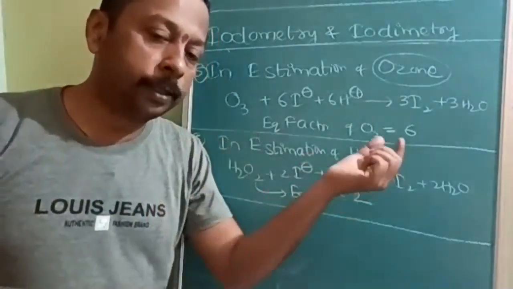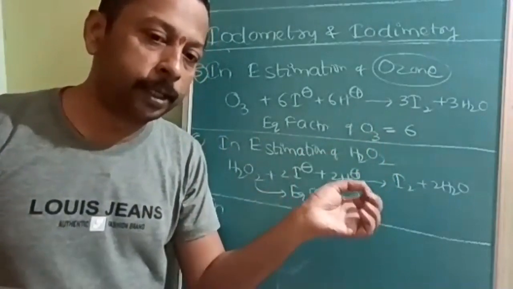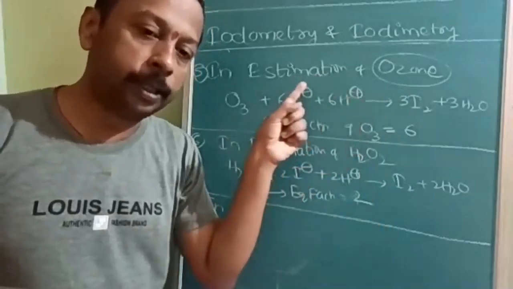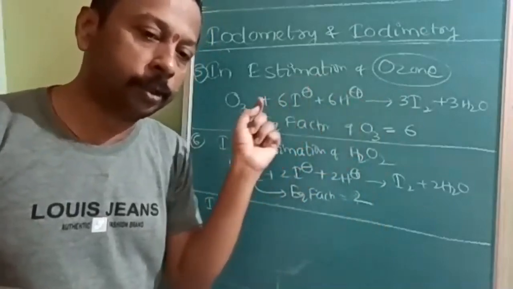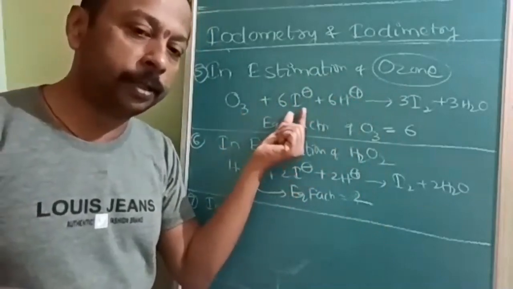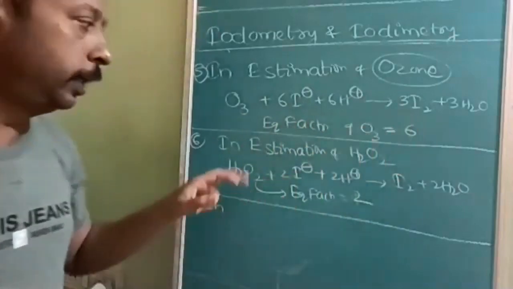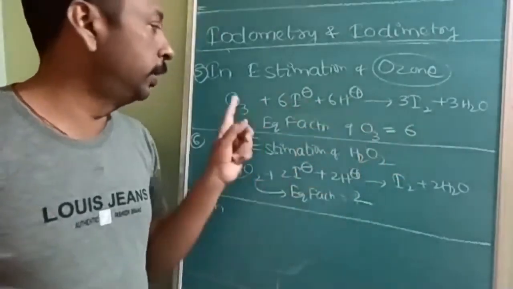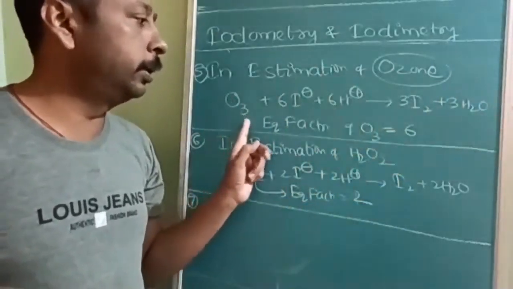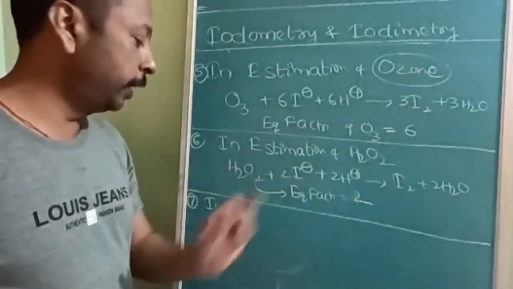Okay. But after detecting whether ozone is present or not, the next step is estimation. If it is available, how much of it is available is done by this method. Okay. So O3 plus 6I minus, see, I minus is converting to iodine. Okay. So the equivalent factor for ozone, see, 0 to -2, and 3 moles, here 3 is there, so the equivalent factor will be 6. Likewise, H2O2 equivalent factor is 2. Okay.